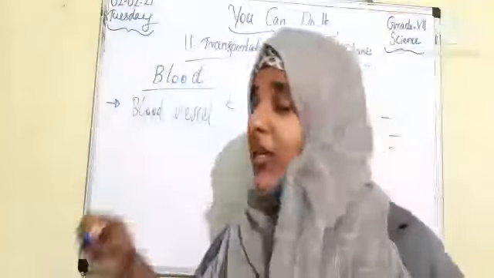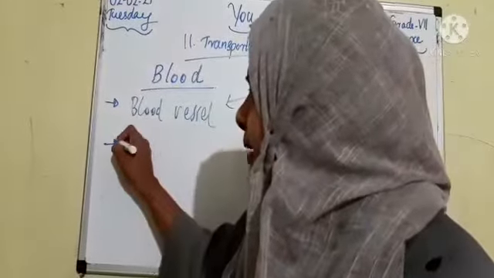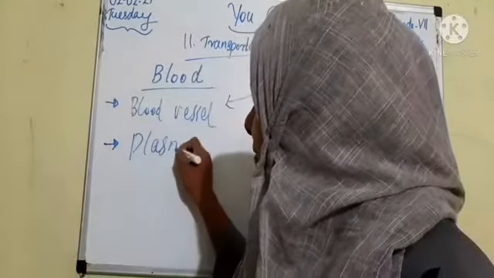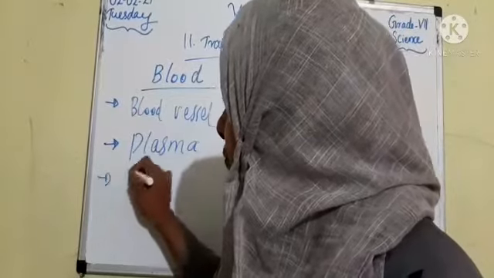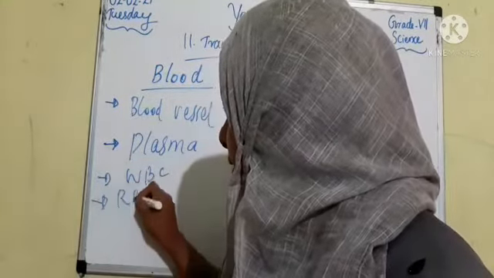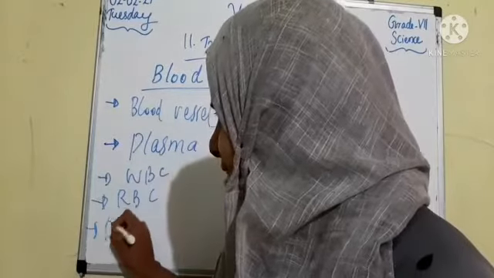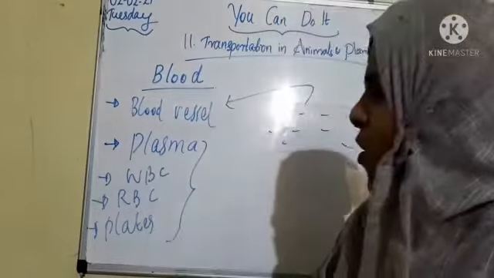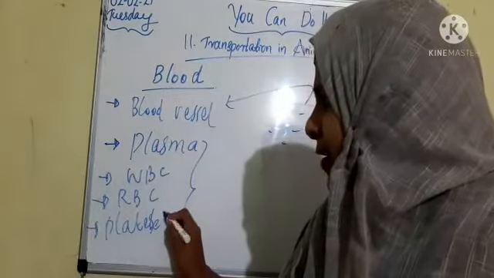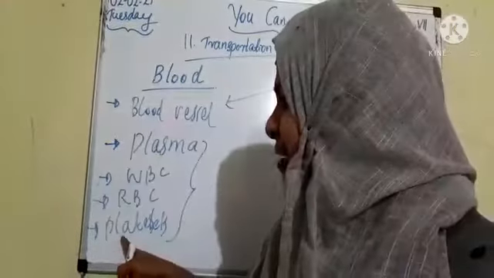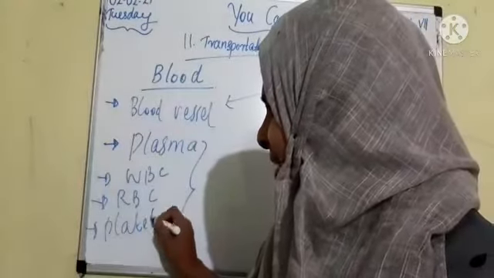Next we can check about the components of blood. First component is plasma, then WBC, then RBC, then platelets. So these four are the components of blood. What are they? Plasma, WBC, RBC and platelets.